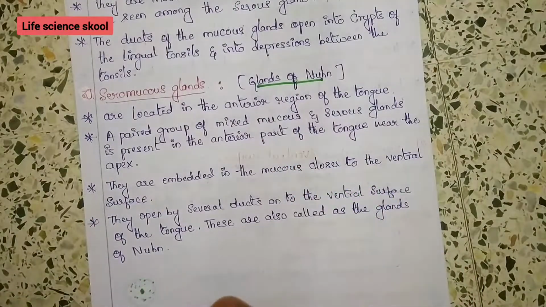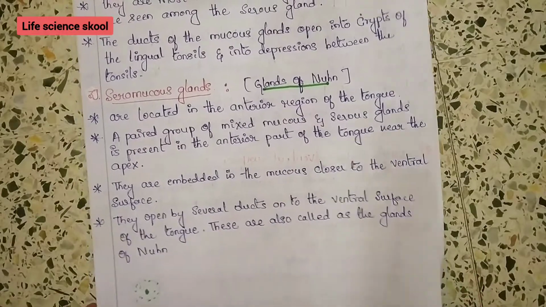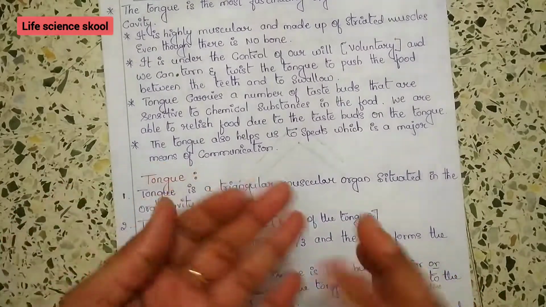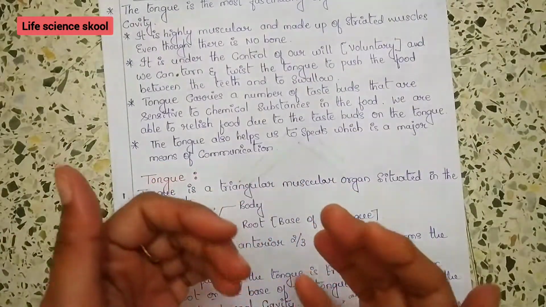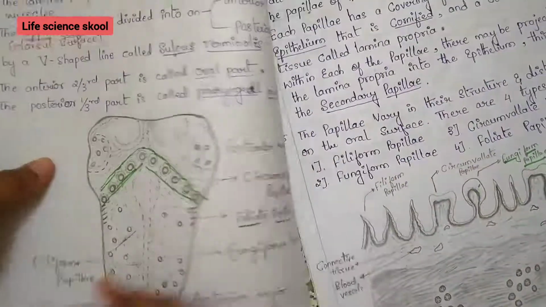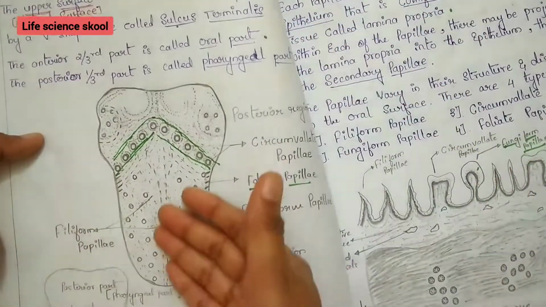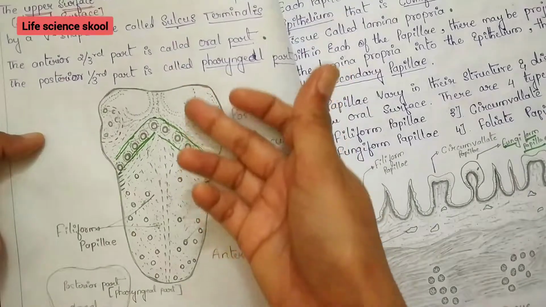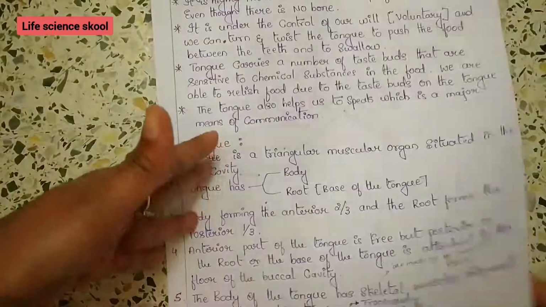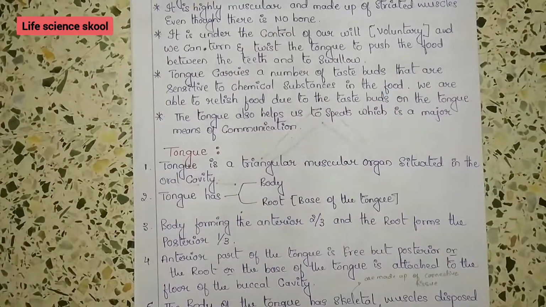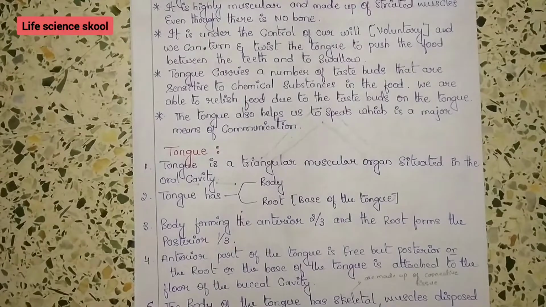And this is about the histology of the tongue. I guess I have covered all the parts of the tongue: the introduction, dorsal surface, ventral surface, and the parts of the tongue, that is the oral part, the two-third part, and the posterior pharyngeal part, and also the types of papillae. So I have covered everything in detail. I am hoping that this video will be helpful for you all.